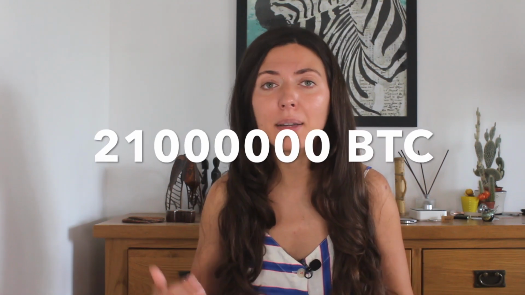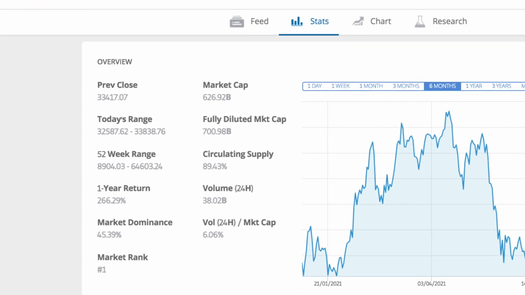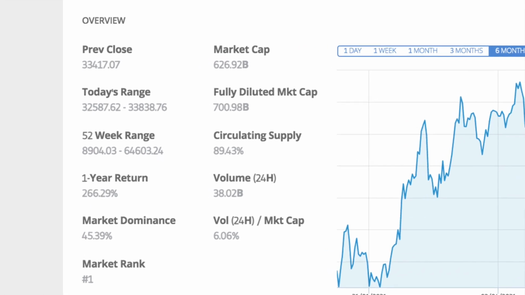For example, with Bitcoin we know that there will be only 21 million Bitcoins ever available on the planet, and the circulating supply stat shows us how many coins, in percentage, are available already, how many coins were already mined. So in the case of Bitcoin we can see that 89% of Bitcoin are already circulating on the market. This gives us an idea that only 11% of Bitcoin are there to be mined in the future, which is the main reason why mining Bitcoin is not so popular nowadays, because miners say it's getting more and more difficult, as obviously there are fewer and fewer Bitcoins that haven't been mined yet.